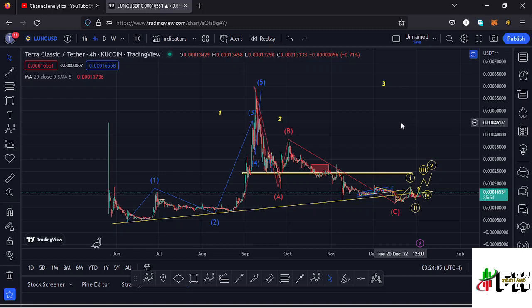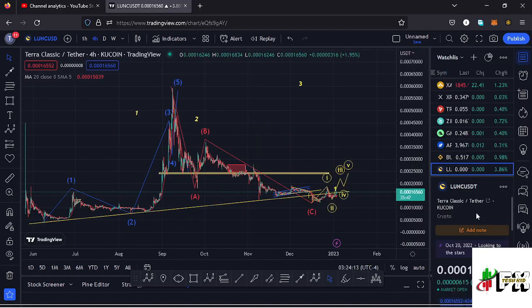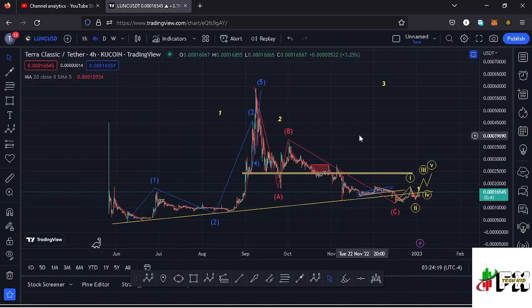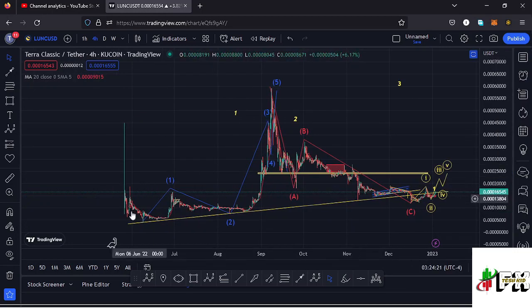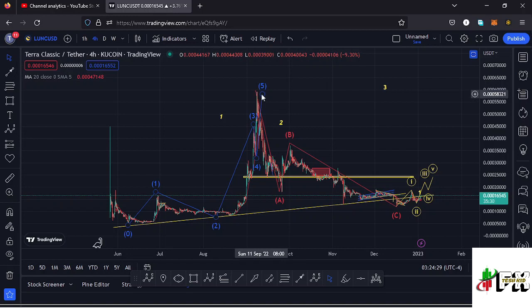Allow me to kickstart the video here on the daily, on the 4-hour chart, by first giving you a brief of what has been happening. Before I do that, you can note that here on TradingView LUNC is up by 3.79%. And here on the 4-hour chart you can see that LUNC, from these low prices that we had been trading within, saw a very nice bounce to the upside, obeying the Elliott structures, which is right here in blue, having the wave 5 of that Elliott structure taking us back to around the $0.00059 mark, and also completing the formation of that higher Elliott wave count 1 to the upside.